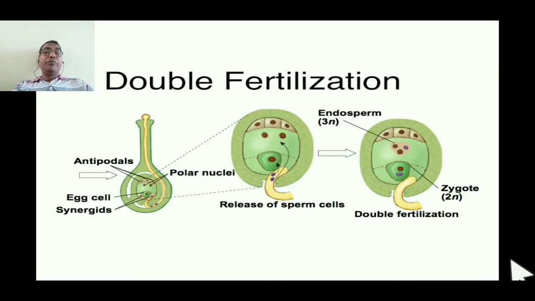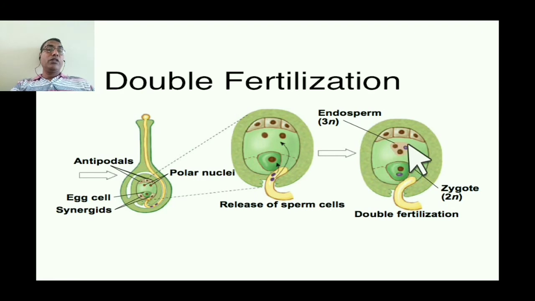Next, we will find here the double fertilization. The double fertilization is a specialty of the angiosperms. You will not find the double fertilization in any other plant group. There are two male nuclei, as we have already seen here, and one of the male nuclei fuses with the polar body. You can see here two nuclei. These two nuclei are forming one cell. It is said to be the polar body, and then the triple fusion takes place in this case.